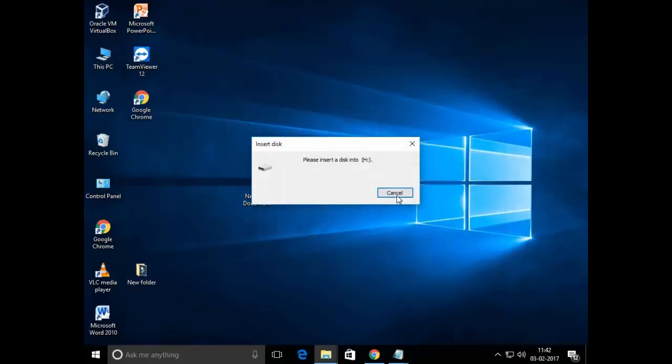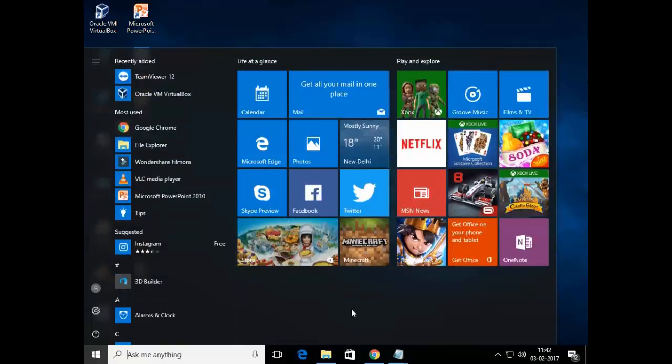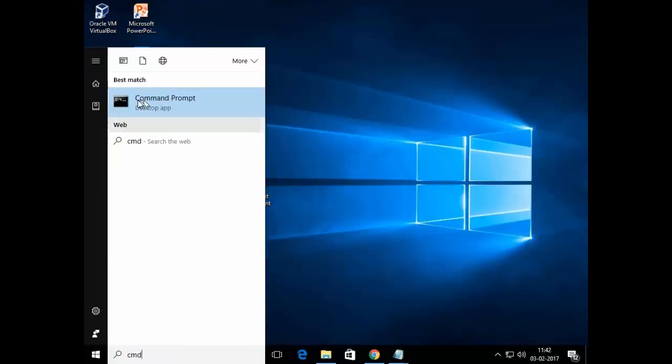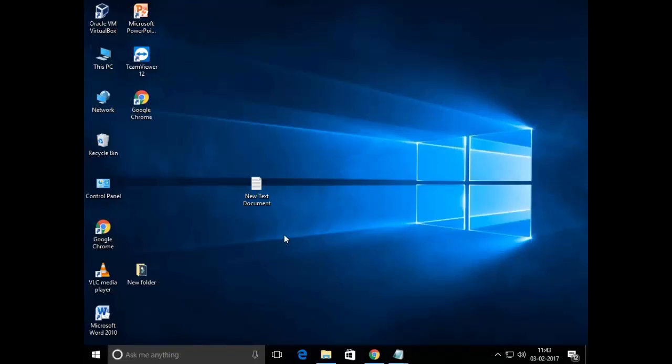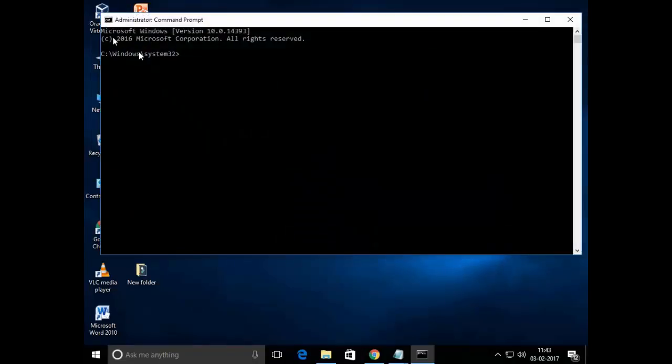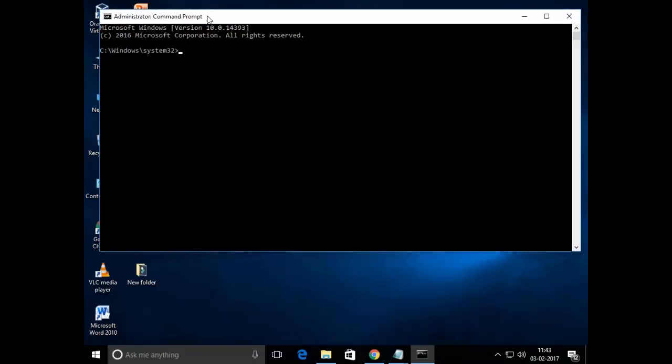So it is totally corrupted. I will show you how to repair this memory card. Just open the command, type cmd, don't left click on that, right click on that, go to run as administrator. Once you click run as administrator, the command prompt will open. You need to open it as administrator only. Otherwise, if you double click directly, you cannot do this process.